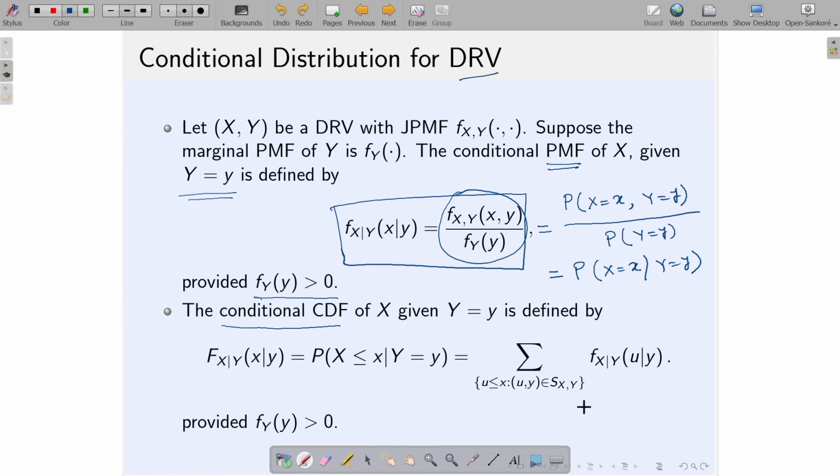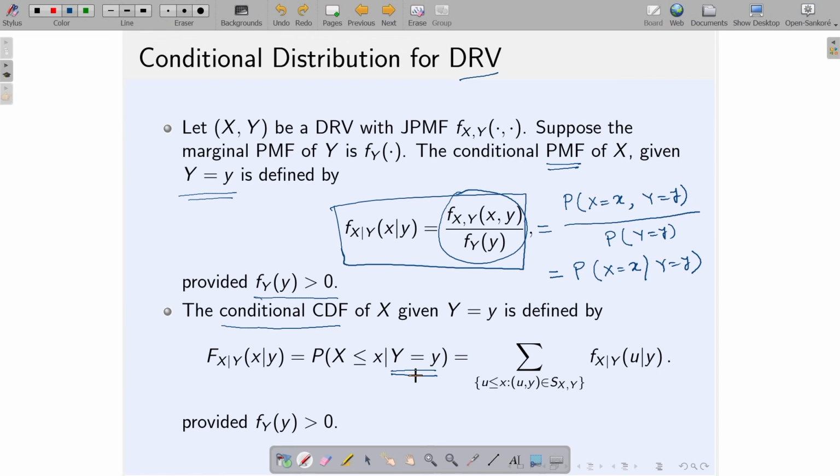That is what is written here, and again this probability is only meaningful if the probability of the given event is strictly greater than 0, which means that f(y) at the point small y is strictly greater than 0.